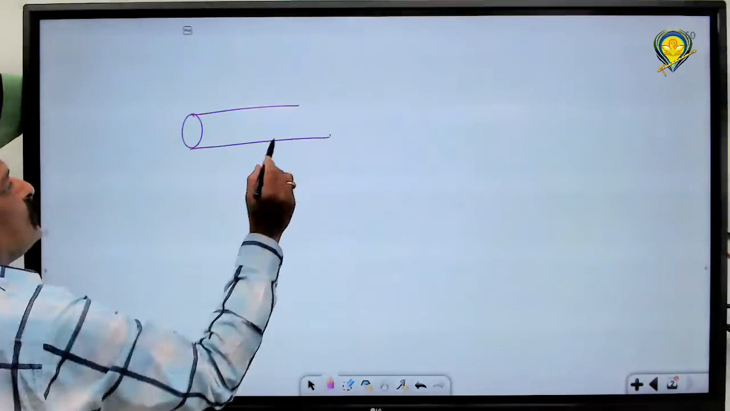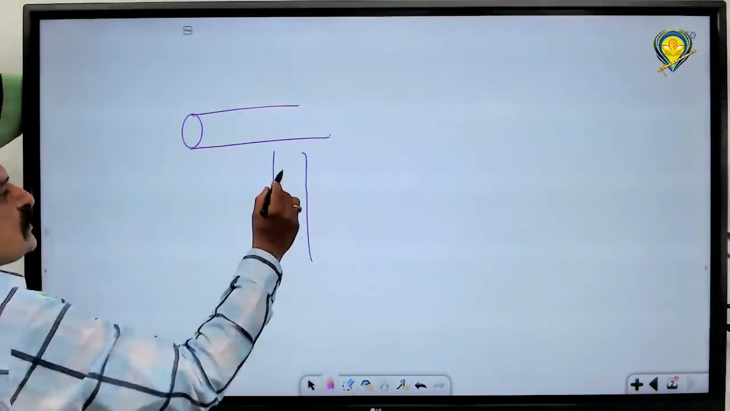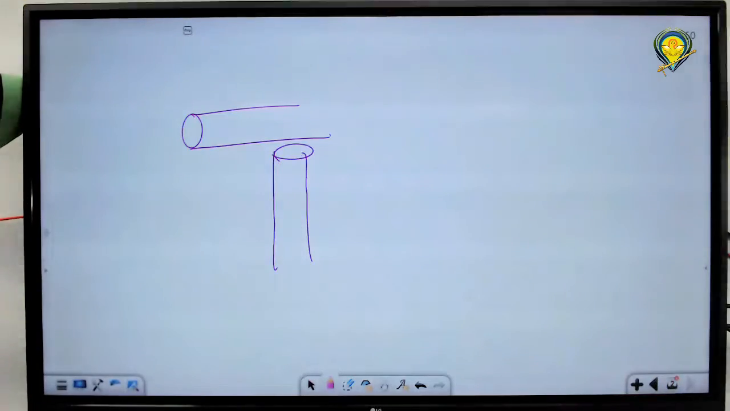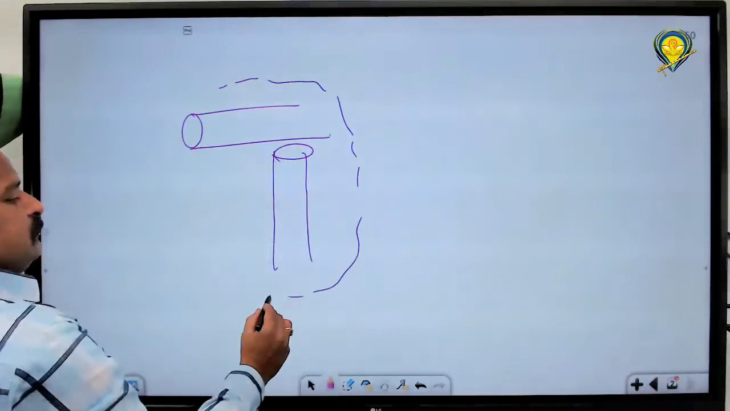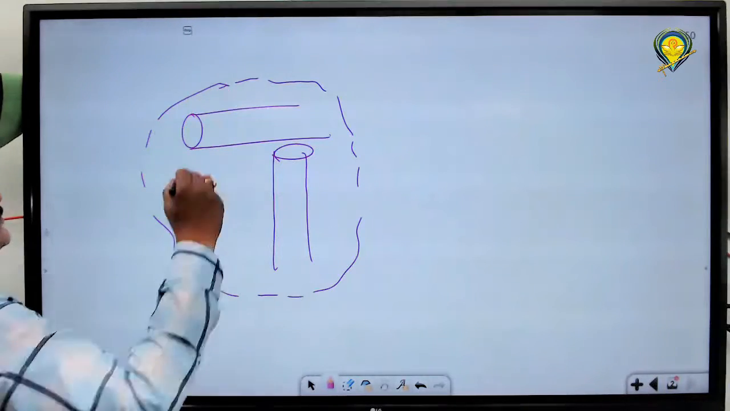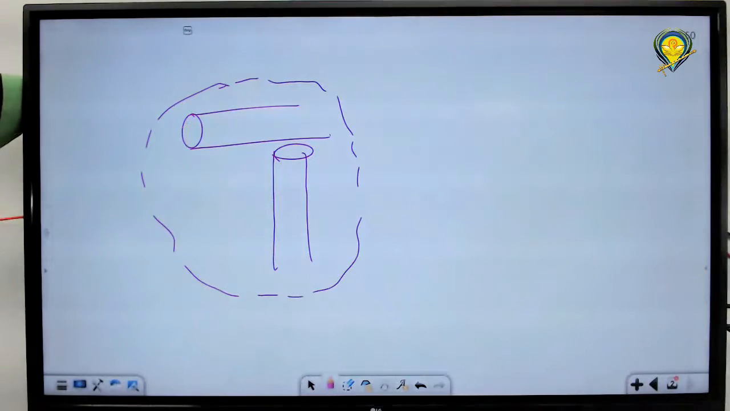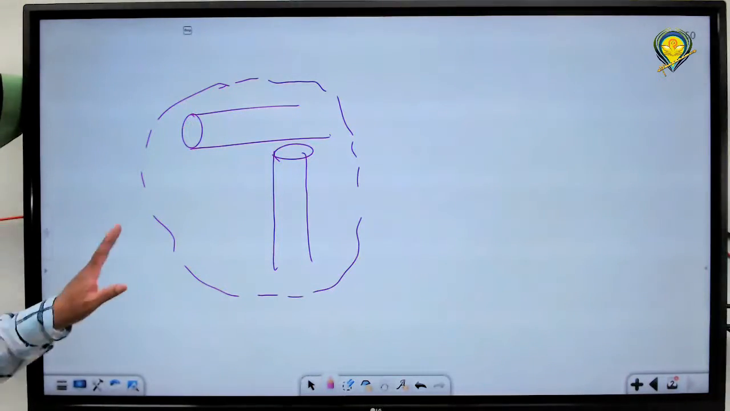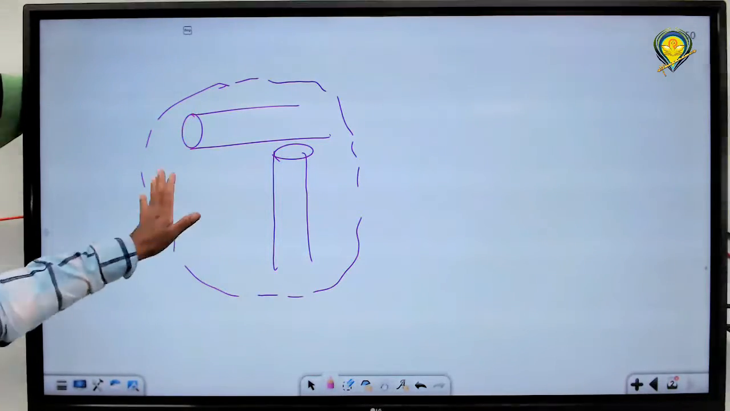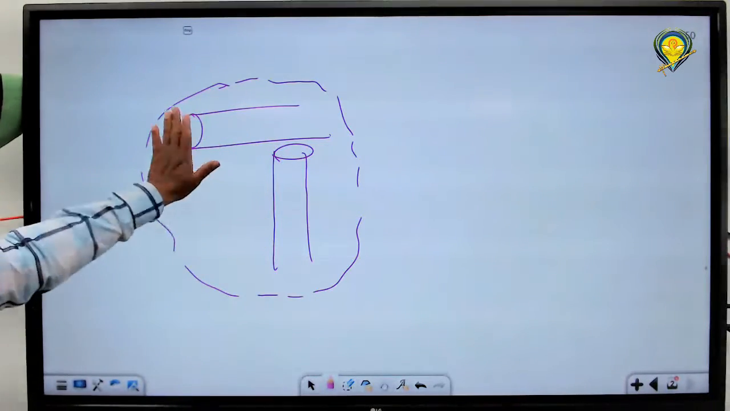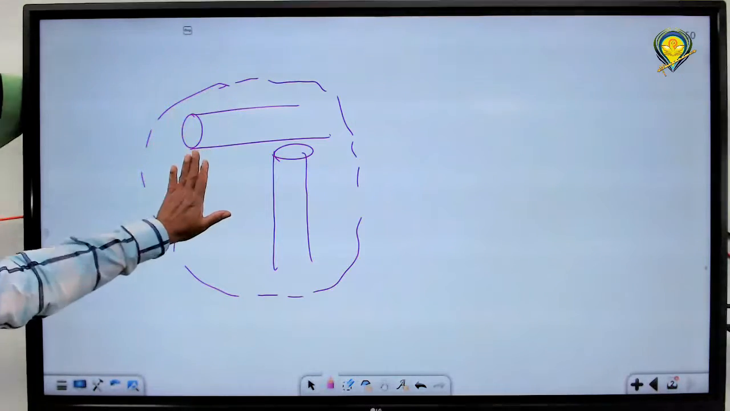This is one centriole. This is another centriole, perpendicularly arranged. Now, this has been surrounded by a particular type of matrix. This is called the pericentriolar matrix. This is nothing but a special type of cytoplasmic structure. So, what is surrounding this mass? It is a pericentriolar mass.